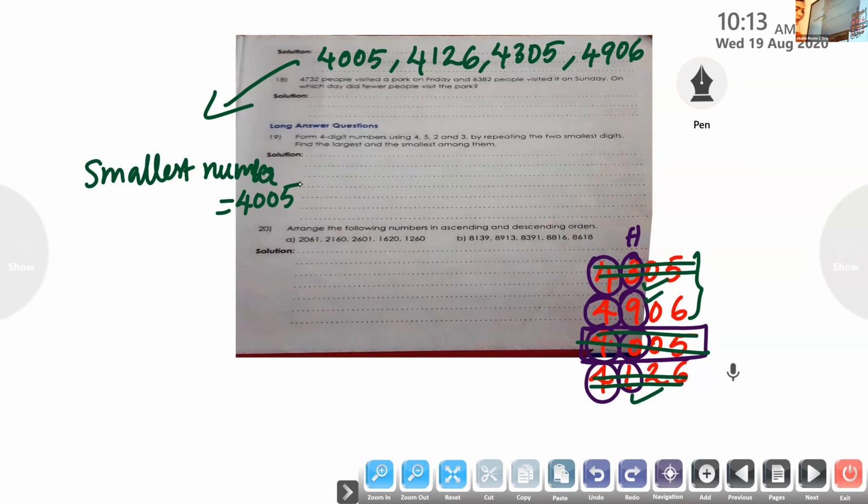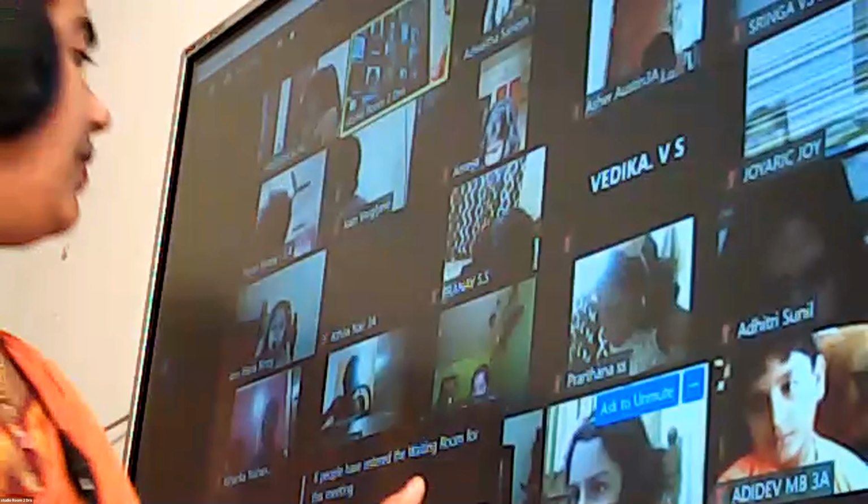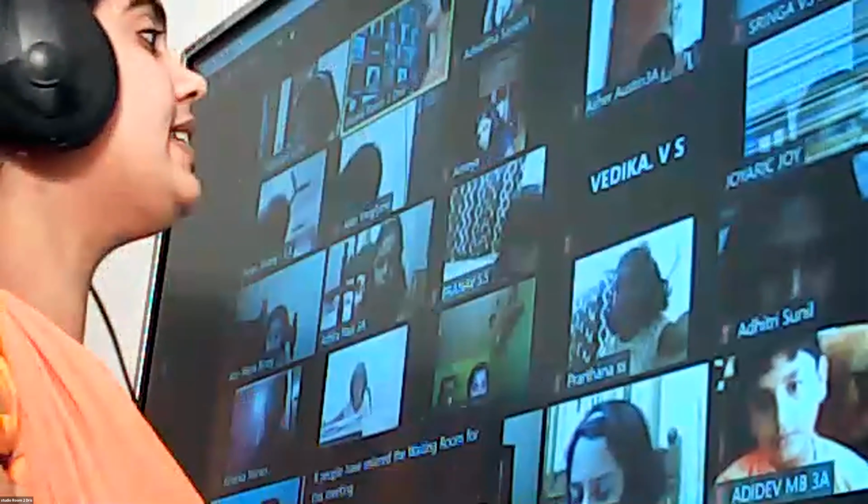Dear children, will you do question number 20 as homework? Yes, ma'am. Only to write the numbers in ascending and descending order. Okay. Dear children, please keep in mind, once you arrange the numbers in ascending order, it's very easy to arrange in descending order.